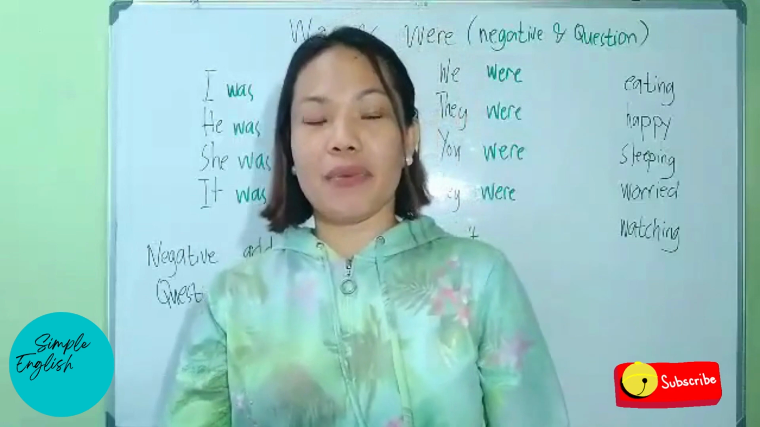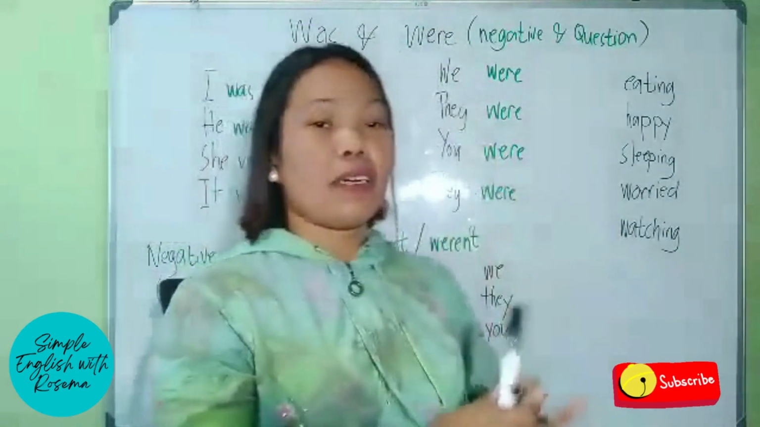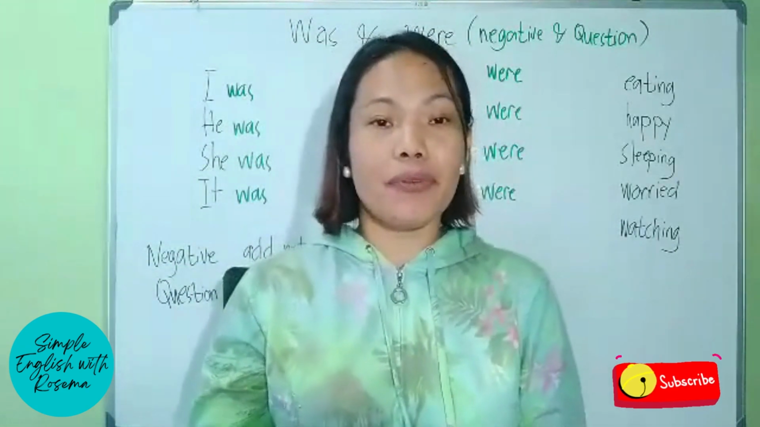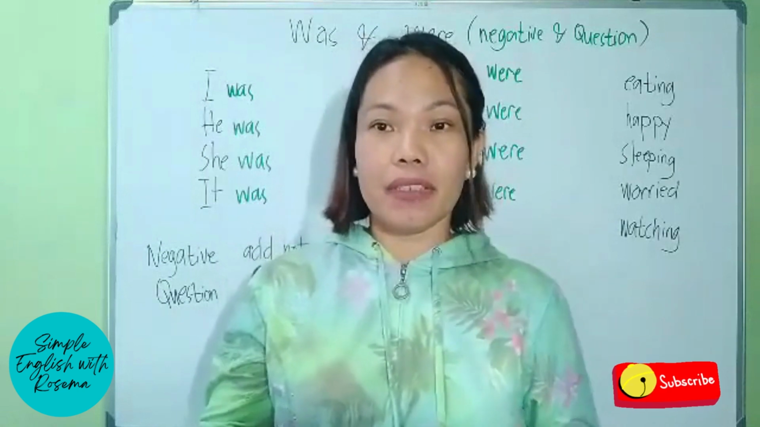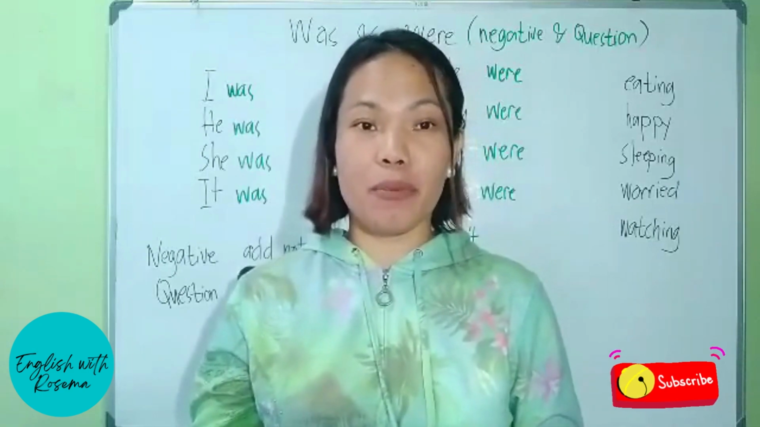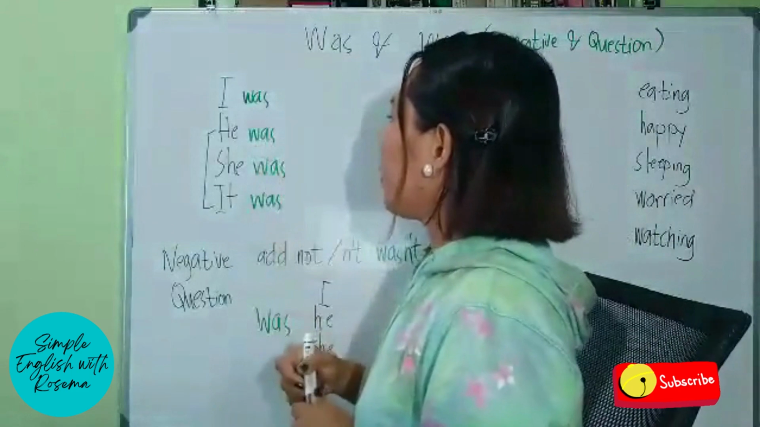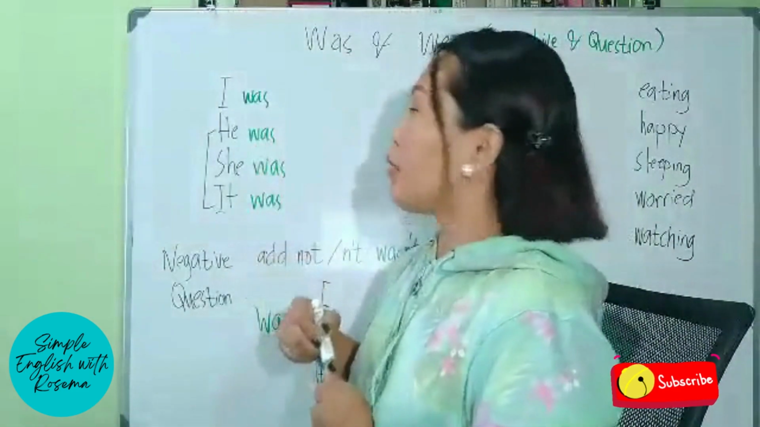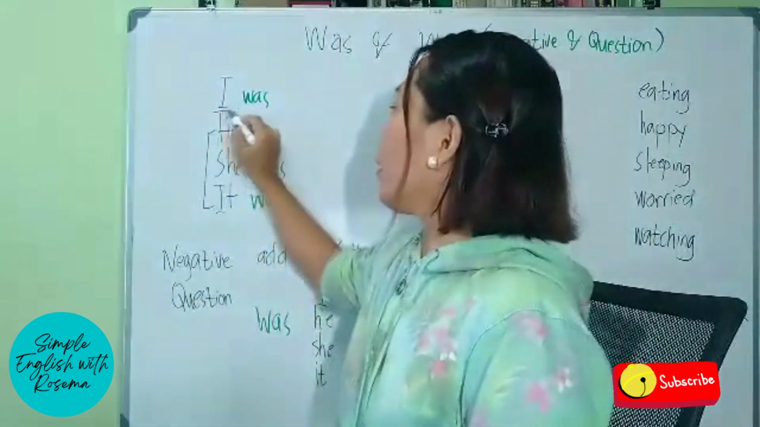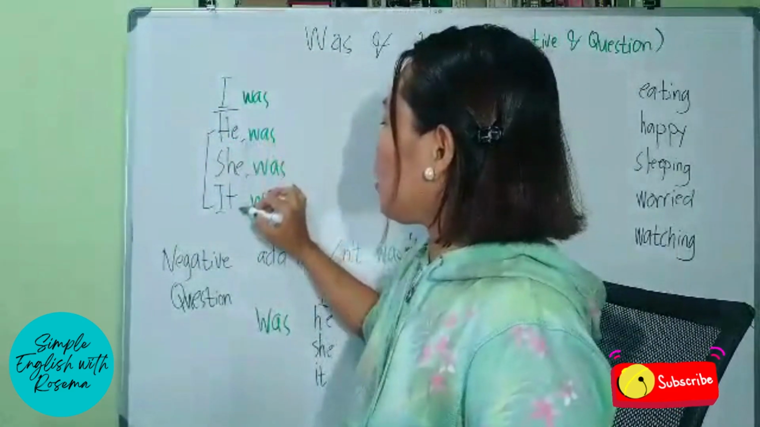So previously, we said that was and were are used to tell a fact or something real that happened or that was done in the past, in a previous time or moment. Now take a look at what I have written on the board. Previously we said that was is used with the first person singular pronoun I and the third person singular pronouns he, she, and it.